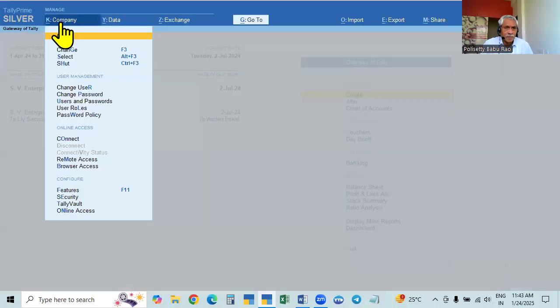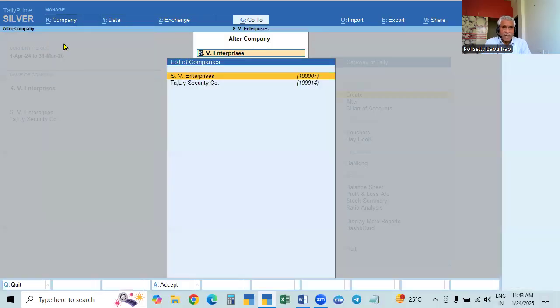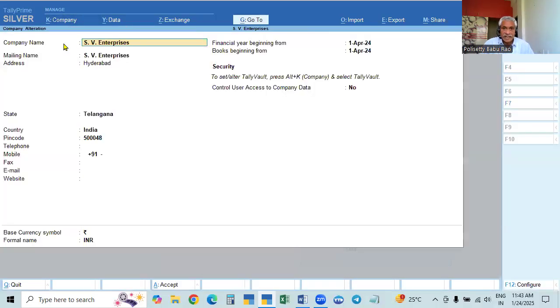I am taking an existing company, going to the alter page, and selecting that company. Here you have gone to the alteration page. This is the creation page when you are creating. Here we can make the entry.